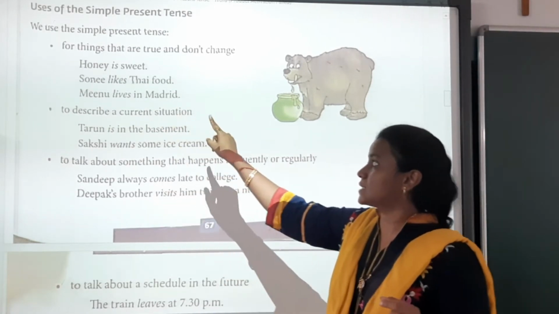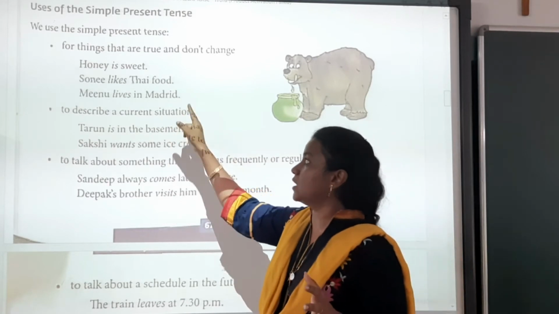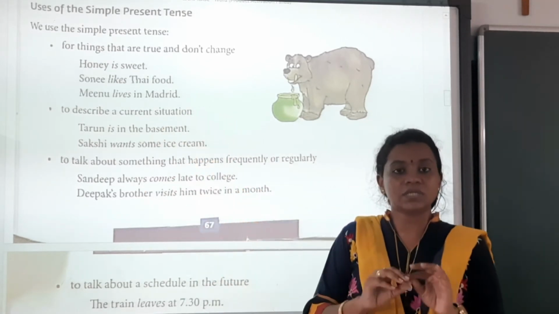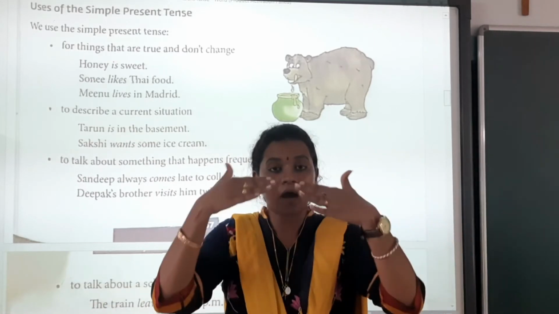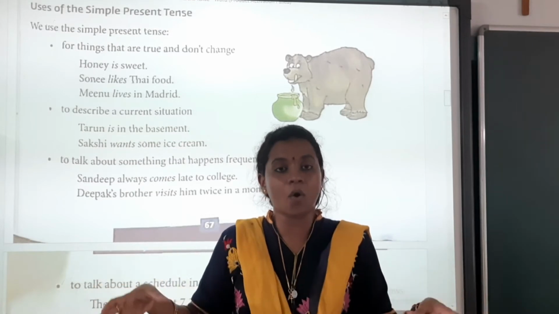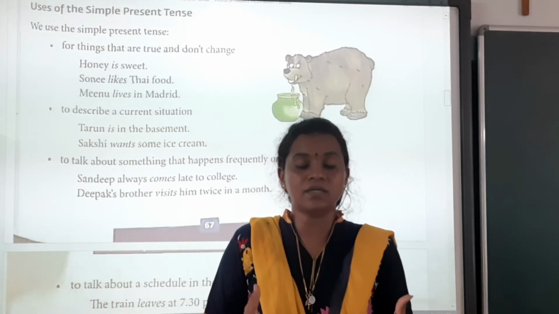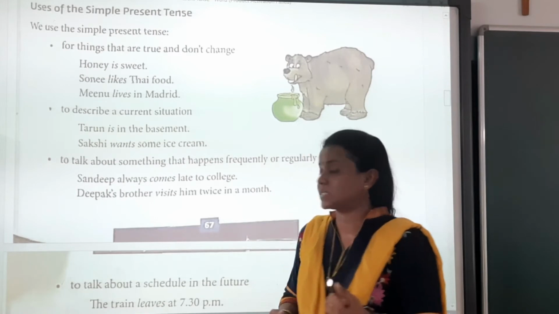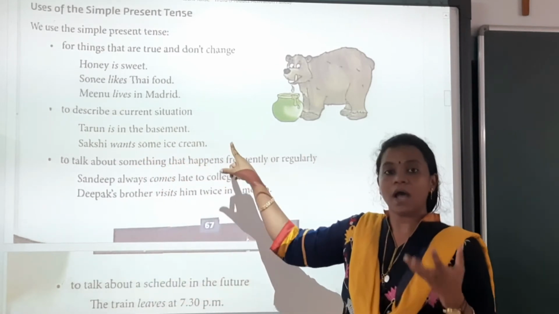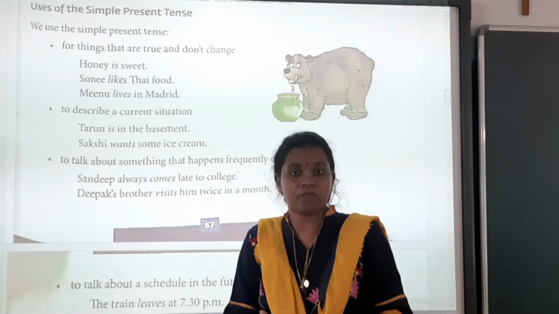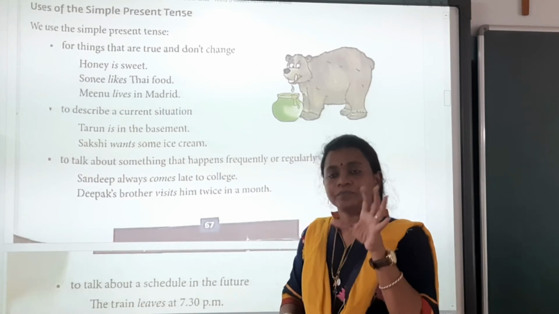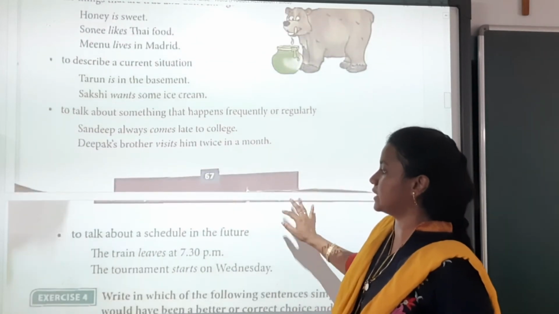Like Sony likes Thai food. Meenu lives in Madrid. Now, to describe a current situation, meaning now, what is going on now. If you are describing the current situation, that is also our simple present tense. Tarun is in the basement. Sakshi wants some ice cream. That is the situation. Where is Tarun? In the basement. What does Sakshi want? Ice cream, right now. So that is our simple present tense.